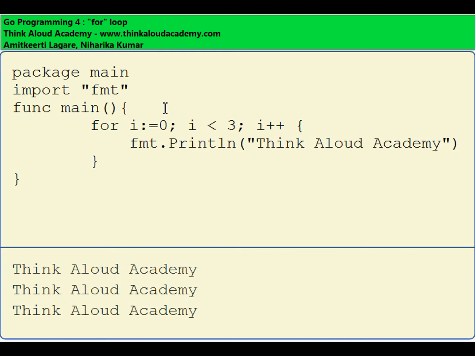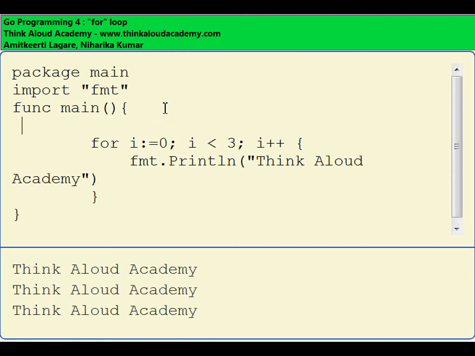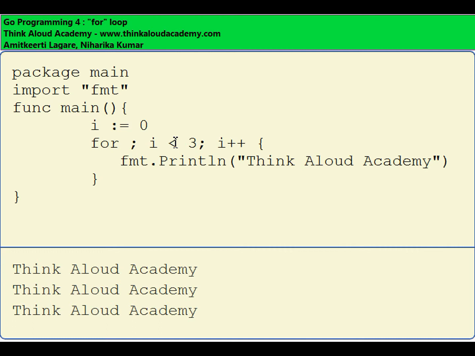Now, just as in other programming languages like C, C++ or Java, the initialization part can be taken out, and I can remove this part here. When I run this program, it's going to print it again.